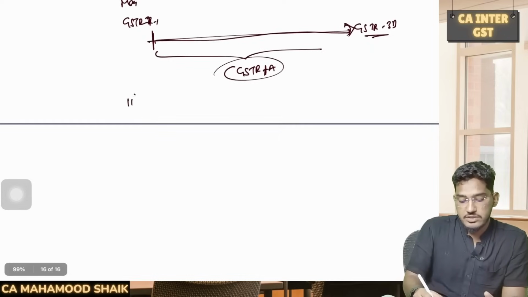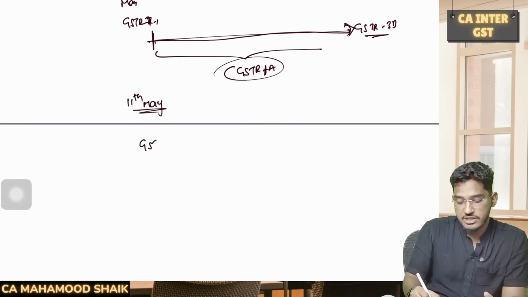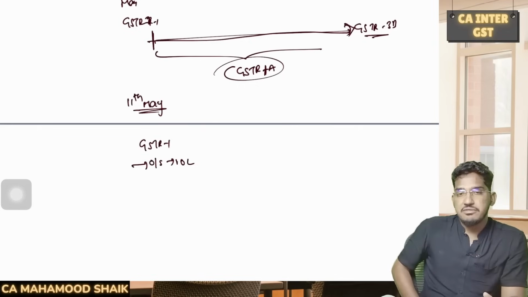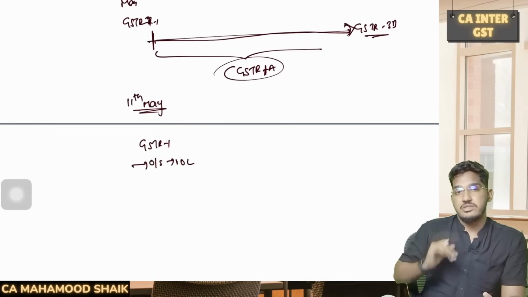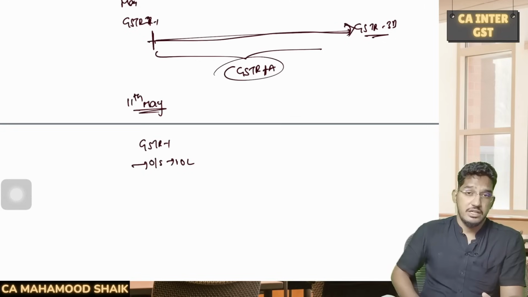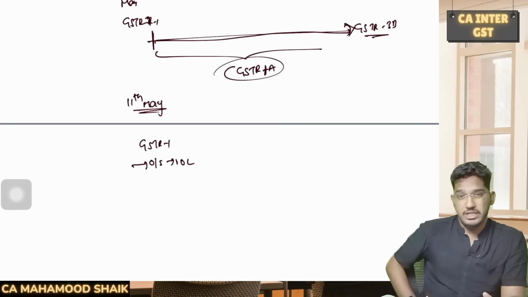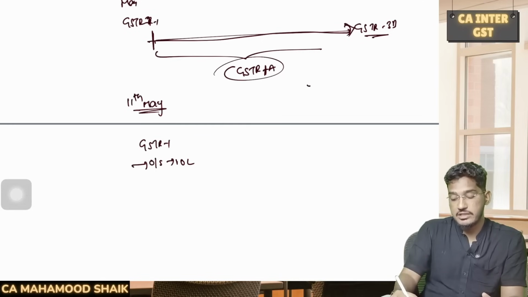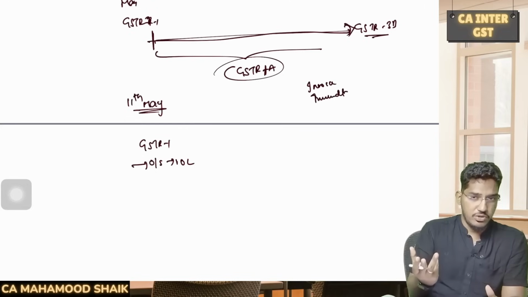Sir, what is the purpose of the GSTR 1A? See, say for our example, on 11th of May, I have filed GSTR 1. I have declared my outward supplies, say 10 lakh rupees. After filing GSTR 1, I have realized that I have made a mistake. Might be I did not report an invoice, I forgot. Or I mentioned wrong details, like wrong invoice number, wrong invoice date, or some wrong amount, whatever it is.